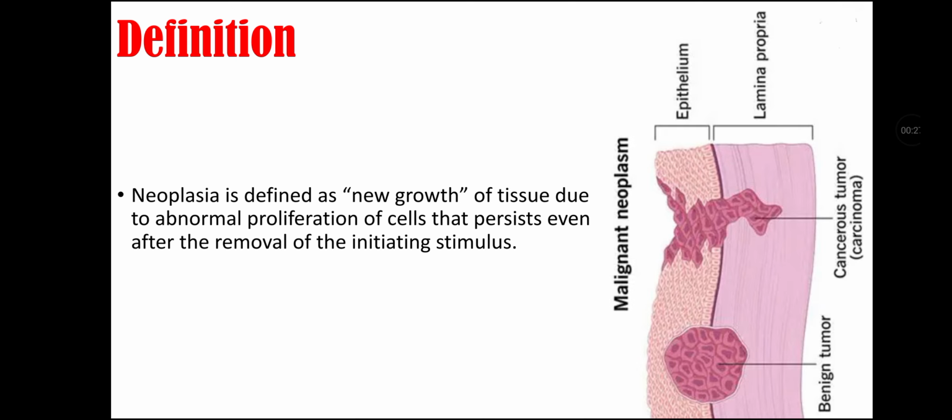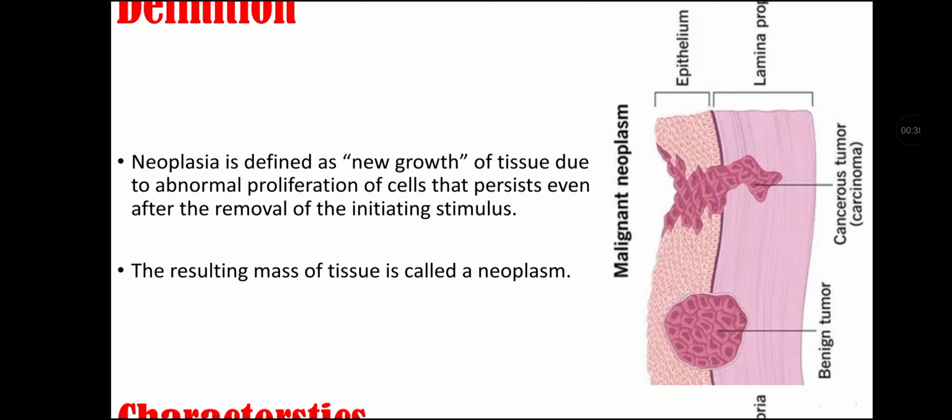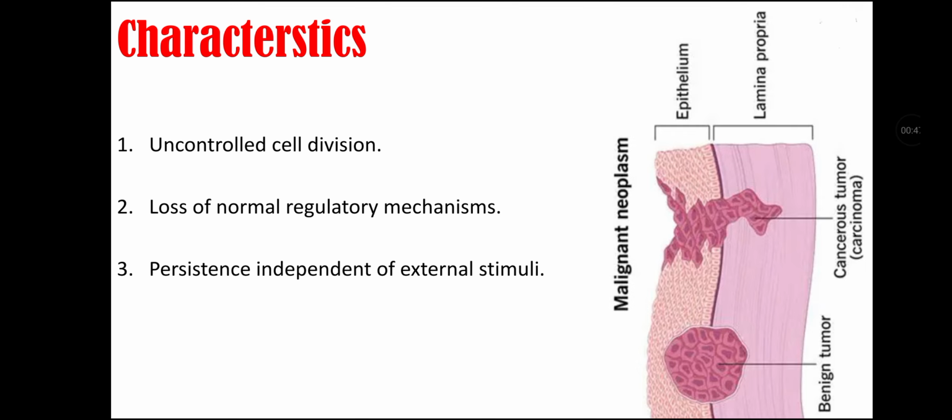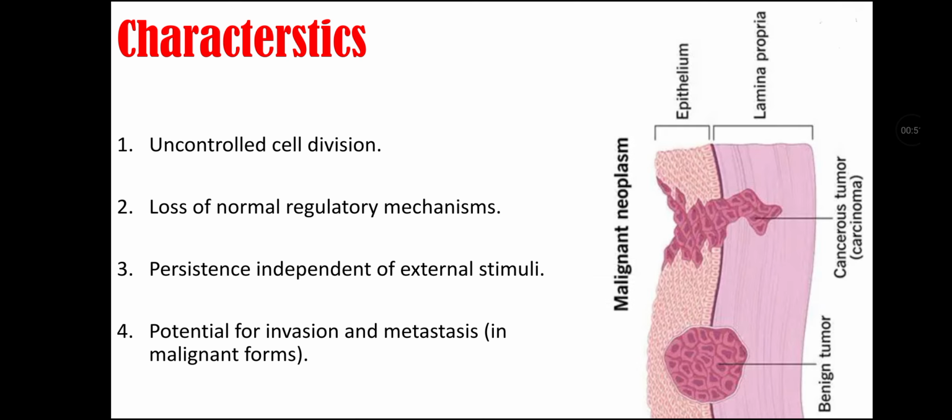Definition of neoplasia. Neoplasia is defined as new growth of tissue due to abnormal proliferation of cells that persist even after the removal of initiating stimulus. The resulting mass of tissue is called a neoplasm. Characteristics of neoplasia. There is uncontrolled cell division. Second, there is loss of normal regulatory mechanism. Third, there is persistence independent of the external stimuli. Fourth, is potential for invasion and metastasis, that is in case of malignant form.